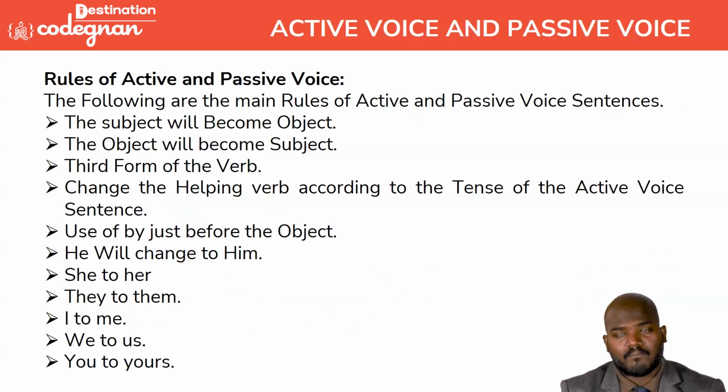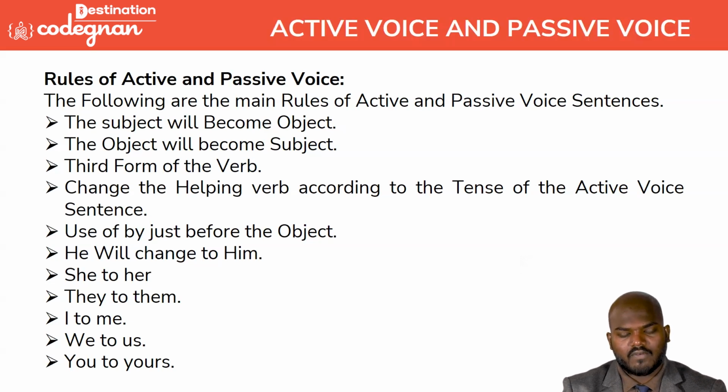Okay, so the rules of active and passive voice. I request everyone to please take it down in your notebook. The subject will become the object and the object will become the subject. The third form of the verb you need to always use in active and passive voice, because most of the questions will indicate whether it is active or passive voice. Finding active and passive is not very difficult. They will give you a question tag so that you can understand whether the question is for active and passive voice or for direct and indirect speech. You don't need to worry about it.